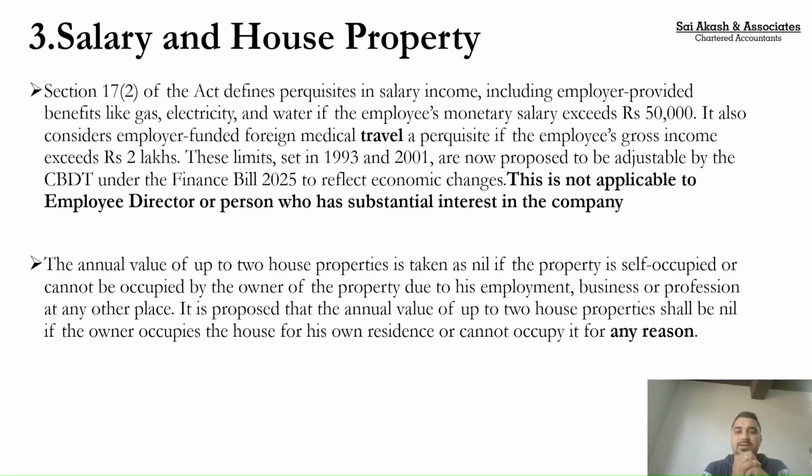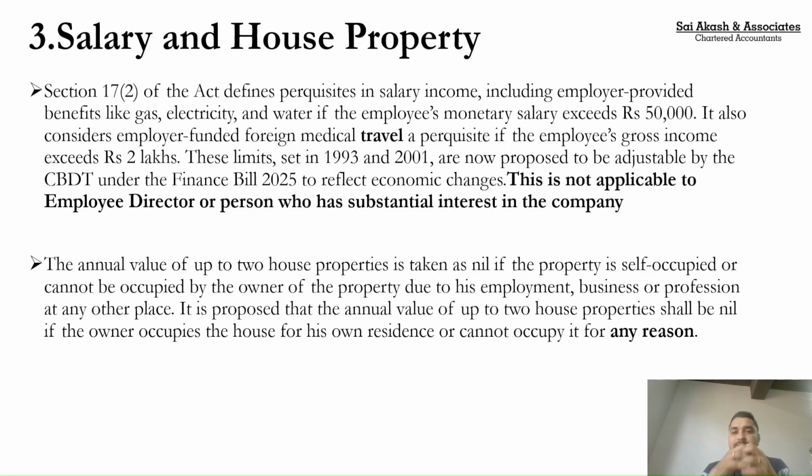The second amendment is, as an employer, if I incur any expenditure on the foreign travel of my employee for the purpose of medical treatment of my employee or his family member, and the gross total income of my employee is greater than 2 lakhs, then whatever I spend for this travel becomes taxable in the hands of the employee. Again, this limit of 2 lakhs was set way back in 2001 and again it needed a revision.